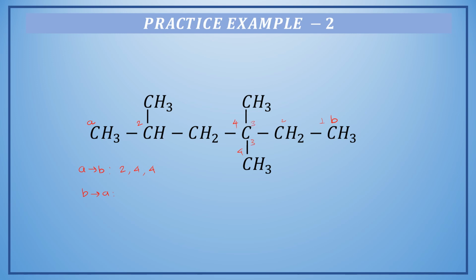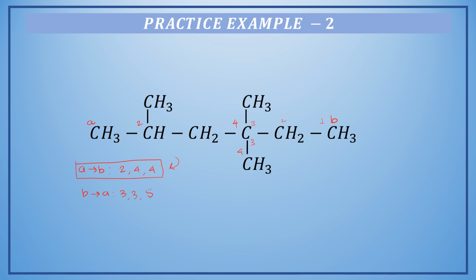So position will be 3, 3, 5. So we will use the positioning system which gives lower value for position of substituents. And now you can complete the name of this compound. I'm sure you have already completed naming this compound.